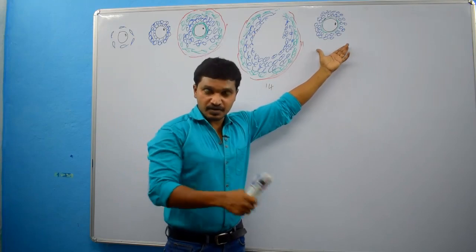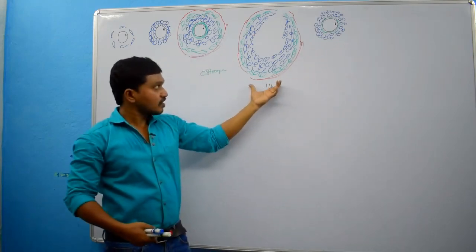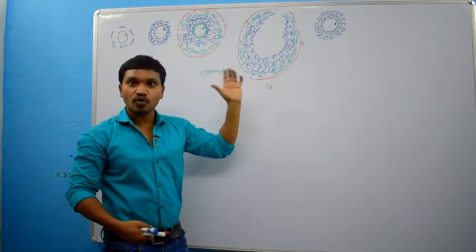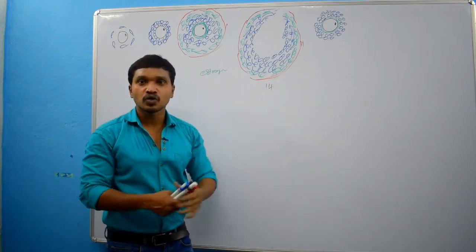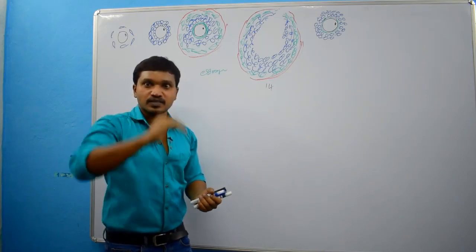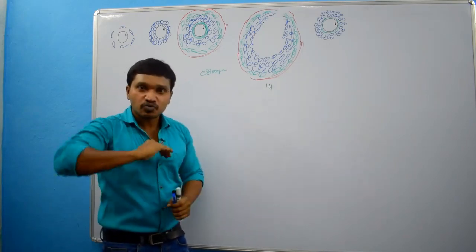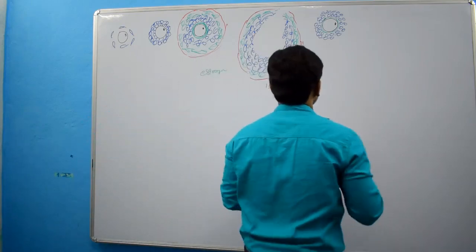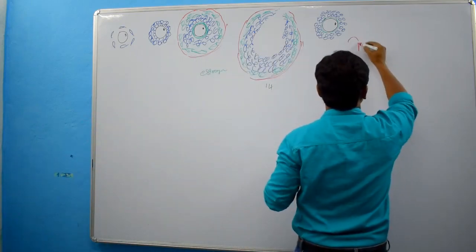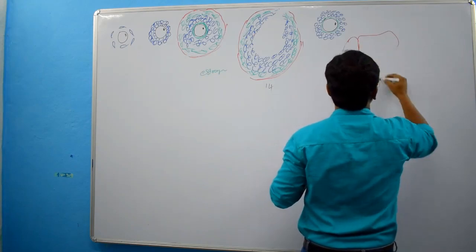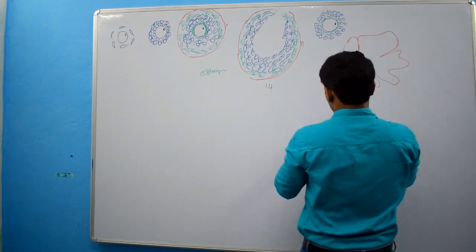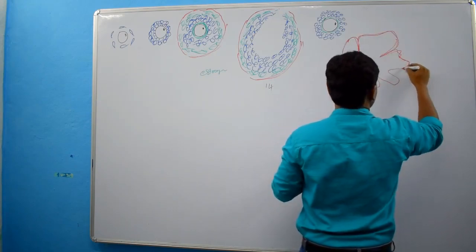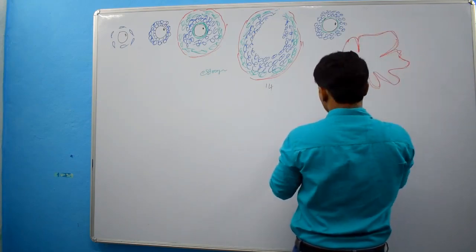Then the fate of this I will tell you in the next step. Let's see the fate of the remaining follicle. This follicle will collapse and undergo foldings. That means this follicle is thrown into folds and forms a temporary endocrine structure. This temporary endocrine structure, what do we call it? What is this structure? Corpus luteum. Corpus luteum.